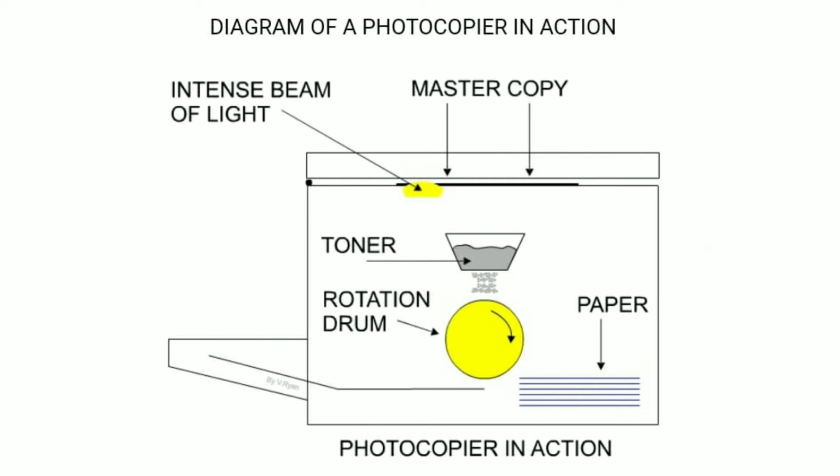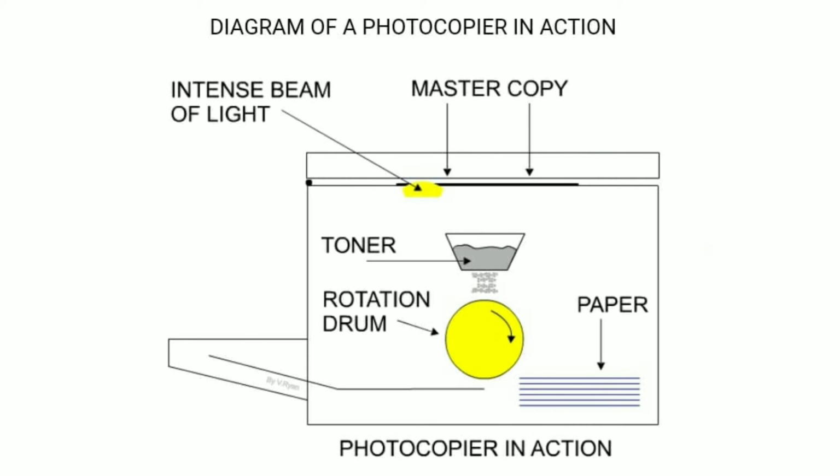Here, see the diagram. Electrostatic charge is given to a cylindrical drum in the Xerox machine by a high voltage wire called the corona wire. This drum is coated with photoconductive material. When exposed to light, it starts conducting. When a bright lamp is incident on the original document, the white areas of the original reflect light onto the surface of the photoconductive drum. The areas of the drum which are exposed to light start conducting and therefore discharge towards the ground.